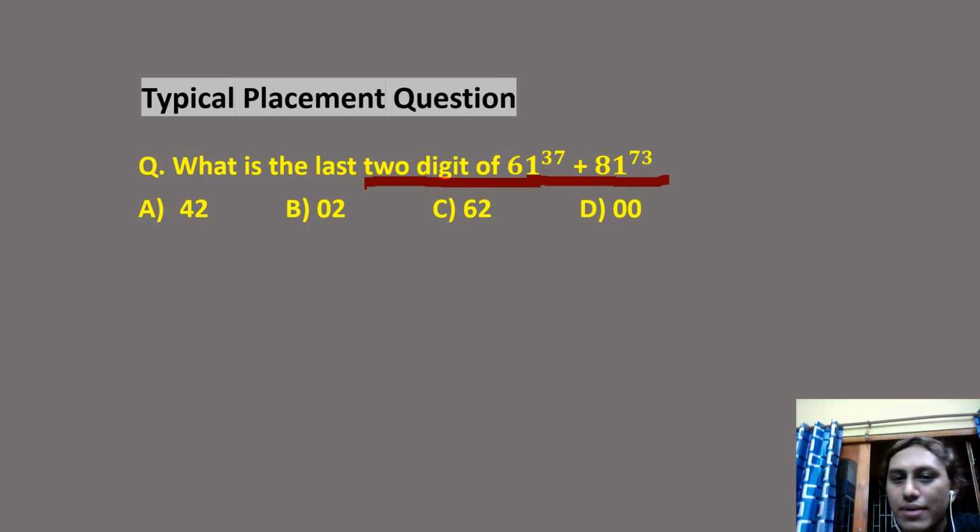61 power 37 is 61 into 61 into 61 up to 37 times. That itself is a huge number, right? So we are not bothered to find the number. Our concern is to find the last 2 digits of this sum. So we just need to find the last 2 digits of each individual number, right? So let us see how we approach.